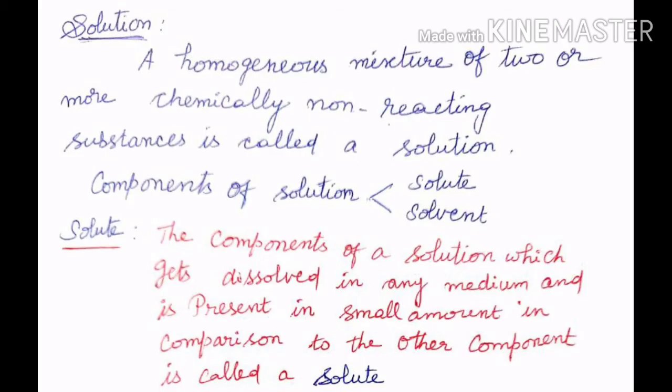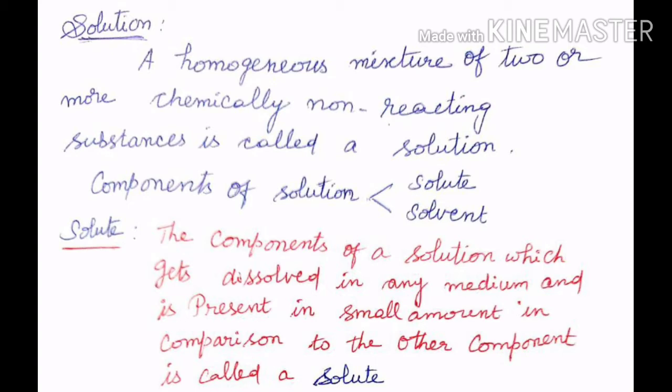Let us learn about the solution. What is solution? It is a homogeneous mixture of two or more chemically non-reacting substances. Example: already we studied in the activity sugar solution, salt solution, etc. What are the components of solution? Solute and solvent are the components of a solution.